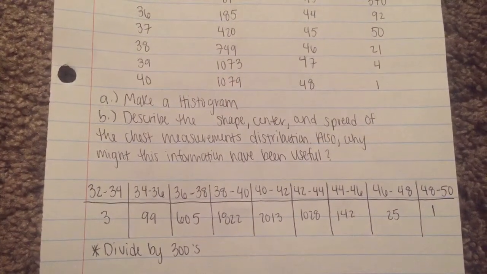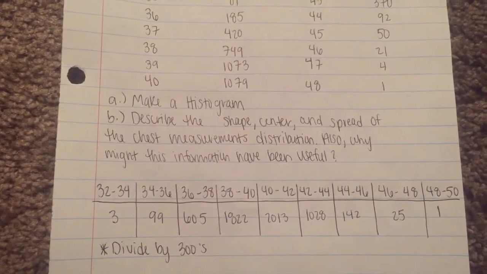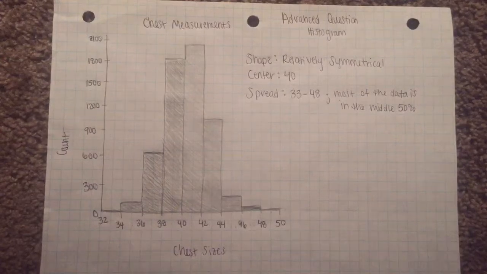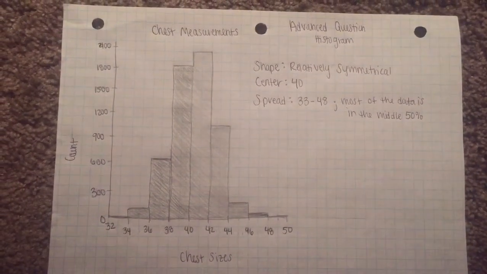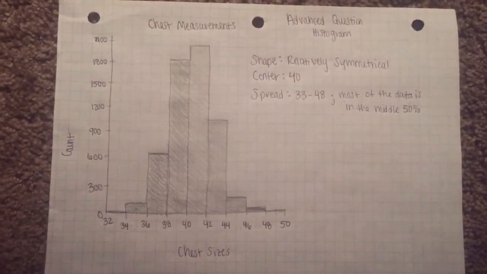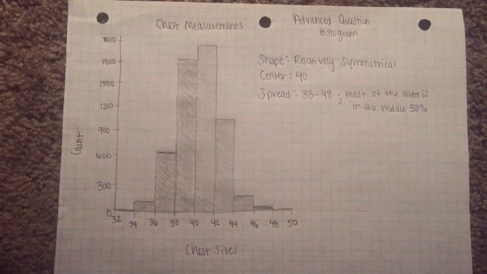In order to make an accurate histogram, you must divide the count by 300s in order to make your graph. Next, you draw your histogram. First, you must draw your x and y axis and label them. Then you give your graph a title. Next, you draw your histogram based on the distributions used for each section.